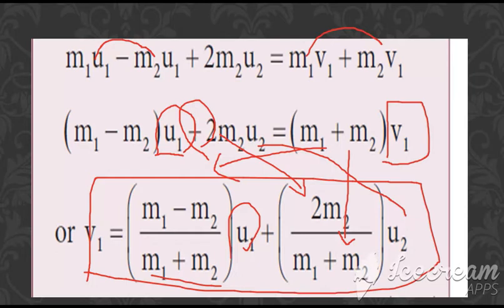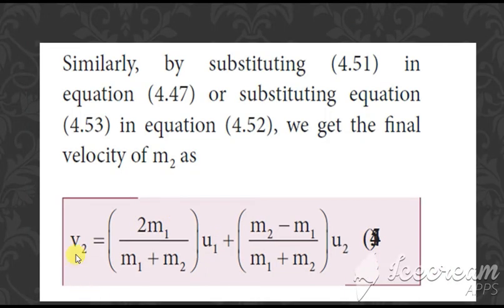Now if you have to write the equation for v2, it is the same one, but wherever you get 1, we have to write 2, and wherever you get 2, we have to write 1. So we get the equation for v2 as 2m1 divided by m1 plus m2 into u1 plus m2 minus m1 divided by m1 plus m2 into u2. Clear? So this is about the elastic collision in one dimension. This is the derivation, and we have got the values of v1 and v2.